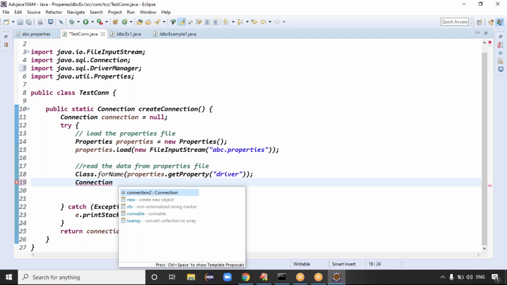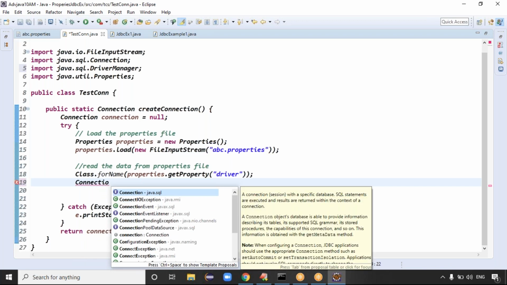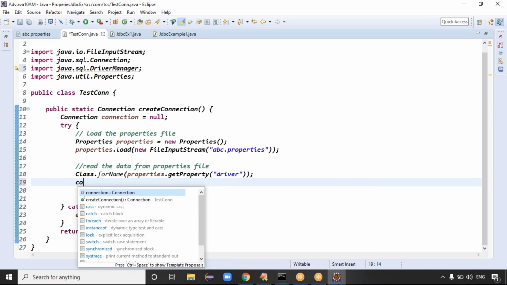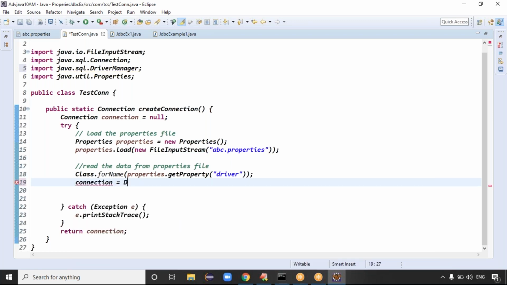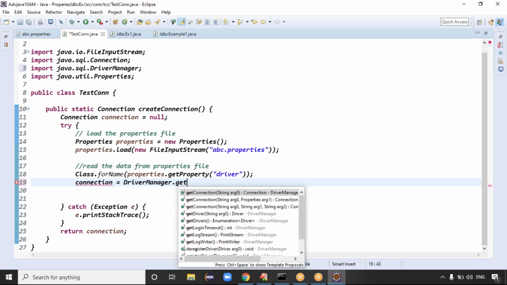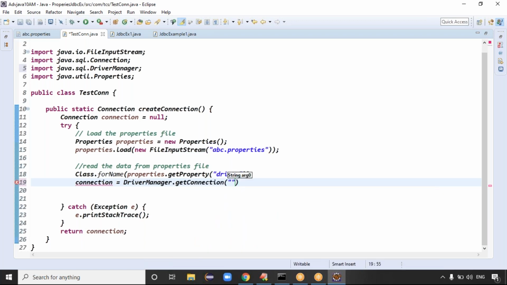I will try one more time. Okay, so give space now. See guys, connection equal to, you can write DriverManager dot getConnection method, right? DriverManager dot getConnection of what, guys?